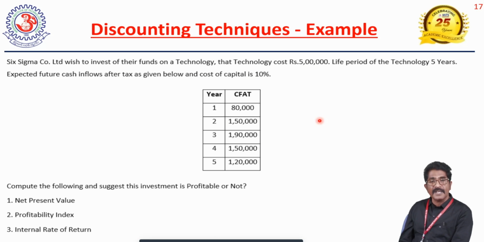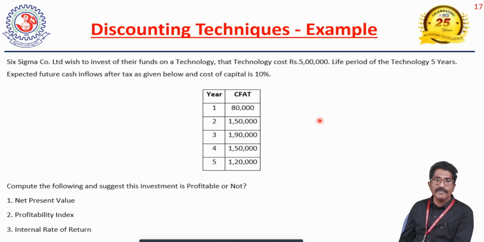The value of money is different in different time periods. That time value of money depends upon two legs: one is the compounding factor, and the other is the discounting factor. So now we can apply discounting factors here. That is called a discounting technique. Why is it called a discounting technique? Because we are applying discounting factors while evaluating the project. That's why it is called a discounting technique.